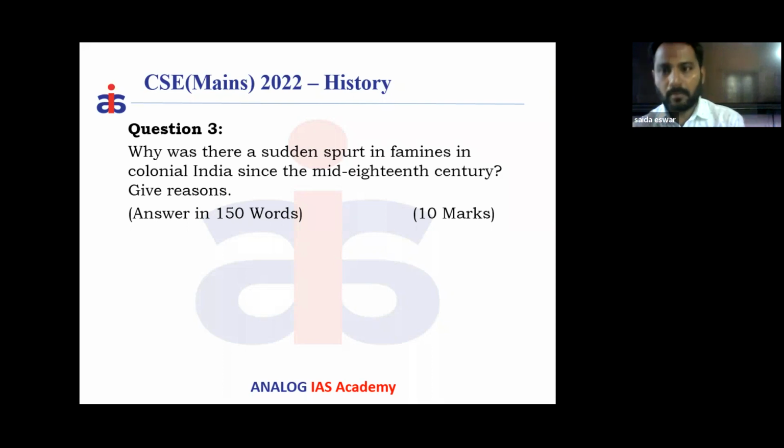Then we have to name some important famines. Then we have to identify the reasons. The main demand of the question is that we have to provide the reasons. So now we have to trace all these reasons from the policies of the Britishers. Yeah, that's all about the third question.